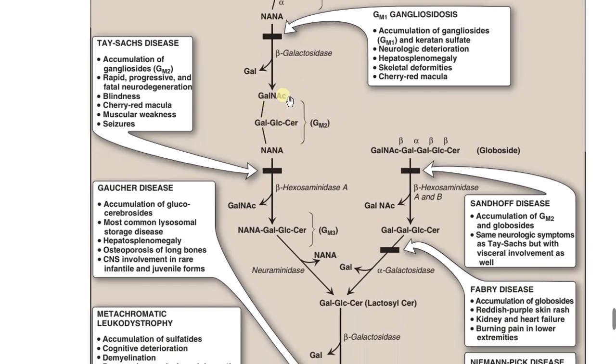If GM2 is not degraded by beta hexosaminidase, if this enzyme is deficient, that is called Tay-Sachs disease. With accumulation of ganglioside GM2, rapid and progressive fatal neurodegeneration will happen, and sometimes leads to blindness, cherry red macula, muscular weakness, and seizures.